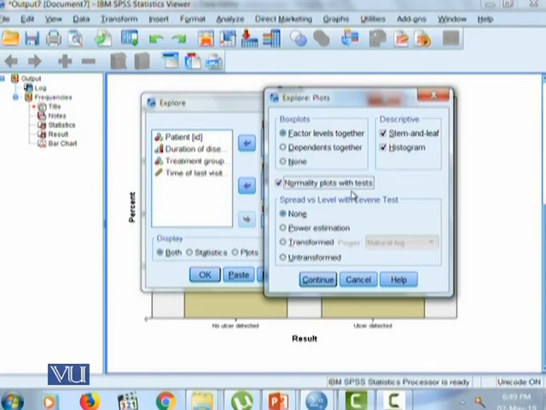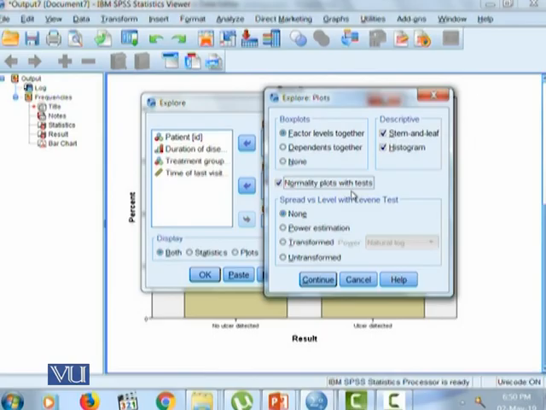When we are performing descriptive statistical analysis, it is very important to talk about the normality plots with test, because it helps us to know if the data is symmetric, because many of the descriptive statistical analysis methodologies are determined separately for symmetric data and for skewed data. We have already learned that if the data is symmetric, we report arithmetic mean along with the standard deviation as a measure of dispersion.